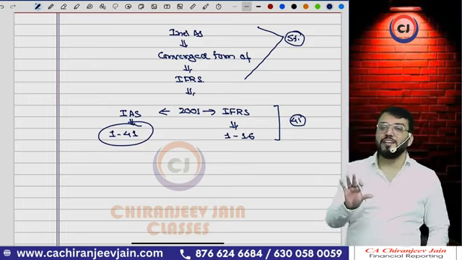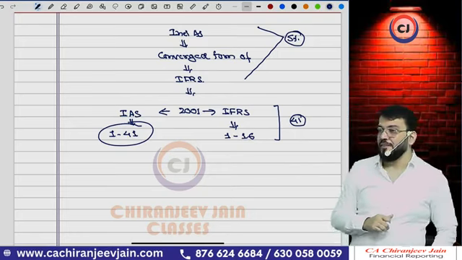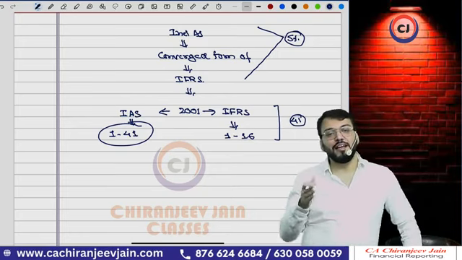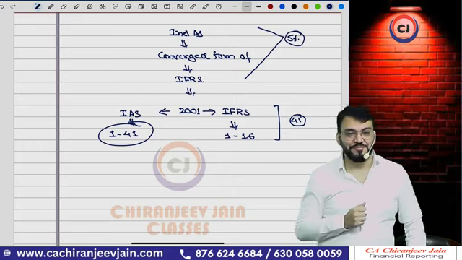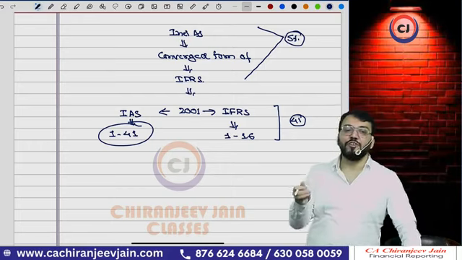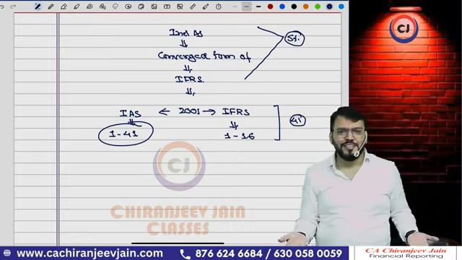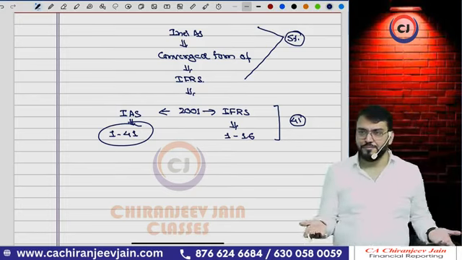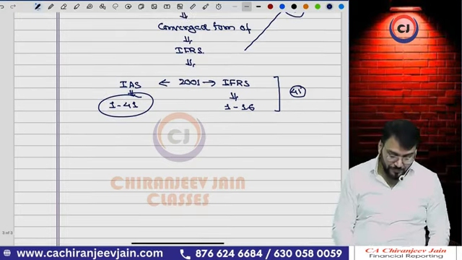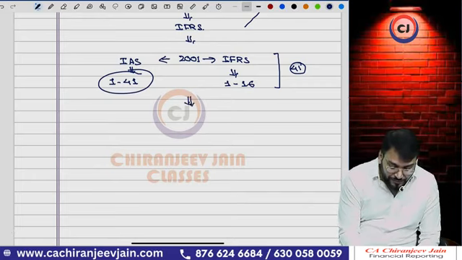So out of these there are many international accounting standards which have been deleted. For example, we have IAS 1, we have IAS 2, but we do not have IAS 3. Understood? So there are many international accounting standards which have been deleted. That I am not informing you. Got this point? Correct.